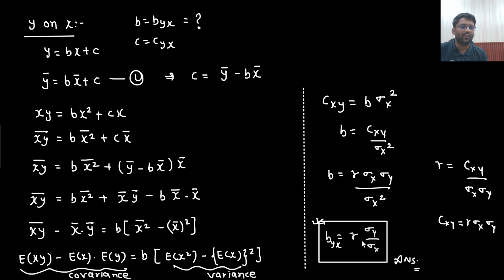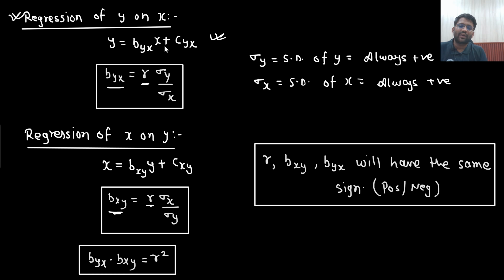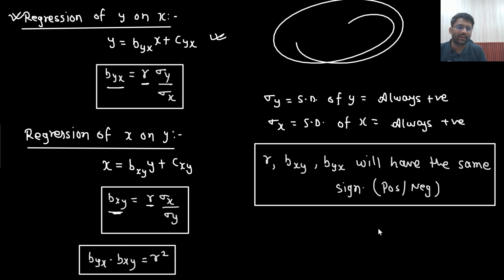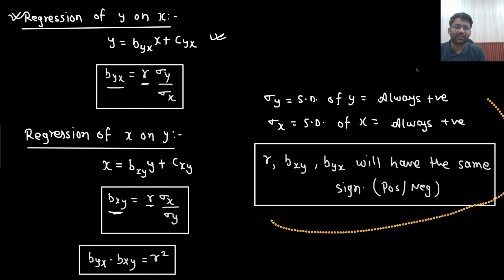Is there any technique to remember? Yes, sir. What is the equation? y equals bx plus c. So sigma y square will be, then b would be equal to sigma y by sigma x. Why is that so? Because on both sides you take the variance. So I am giving you a space. You can write down the technique somewhere here, whatever space is left. Here you can write down the technique, or here. Okay, so I am giving you enough space.